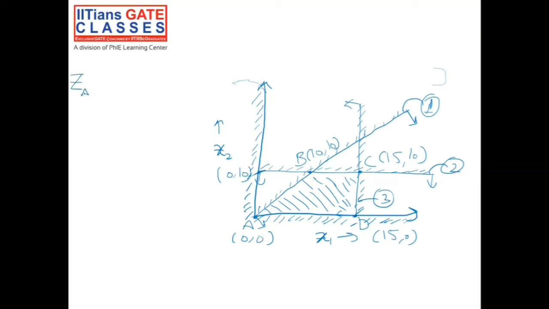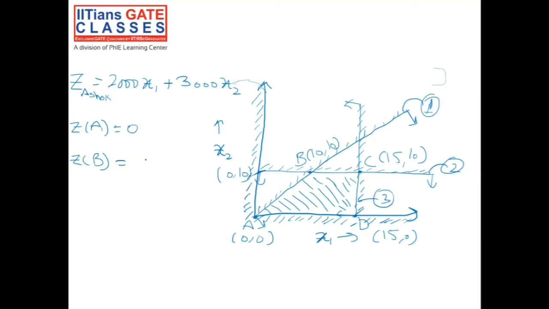And we knew that Z for Ashok was 2000 into x1 plus 3000 into x2. So this is Z, this particular A represents Ashok. Now for Ashok, Z at A would be (0, 0). So the objective function would be 2000 into 0 plus 3000 into 0. That would be 0.